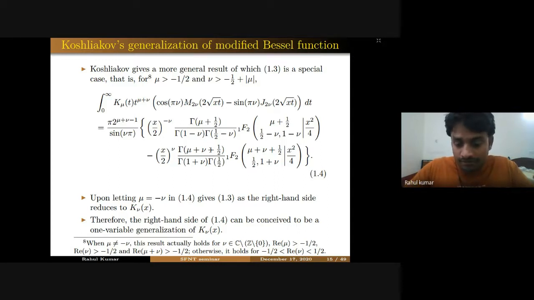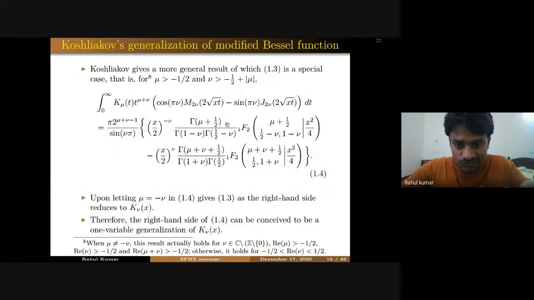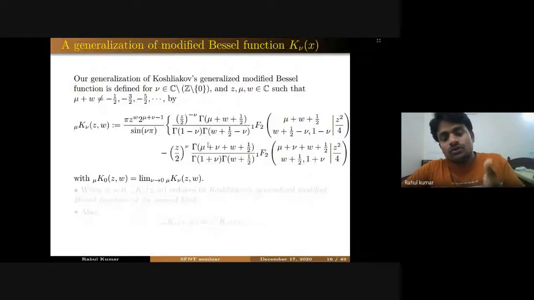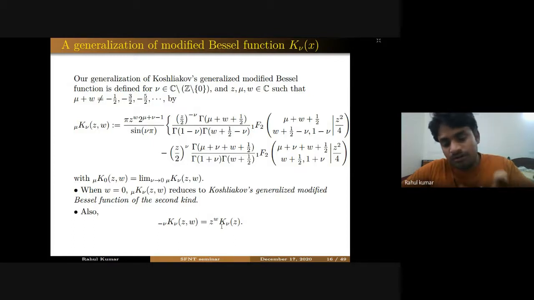Okay, so now what we did, we generalized this right hand side and gave it a name, which we call mu K nu z w. We generalized this right hand side by one more parameter. If you take w equal to 0, you will get back to this function. So it's actually a two parameter generalization of the modified Bessel function. If you take w equal to 0, you will get back to Koshlyakov's generalized modified Bessel function. And if you take mu equal to minus nu, you will get back to the modified Bessel function K nu z, right? If you take w equal to 0.